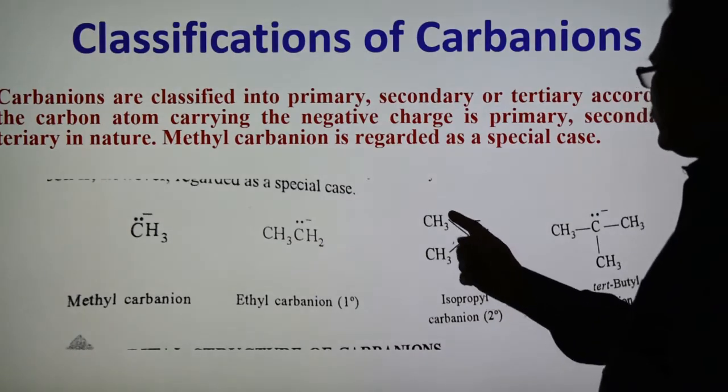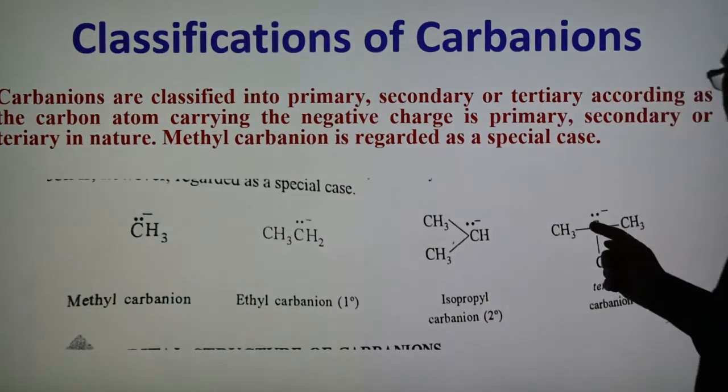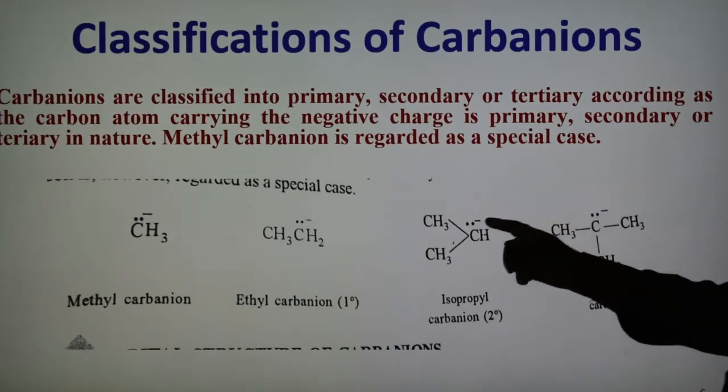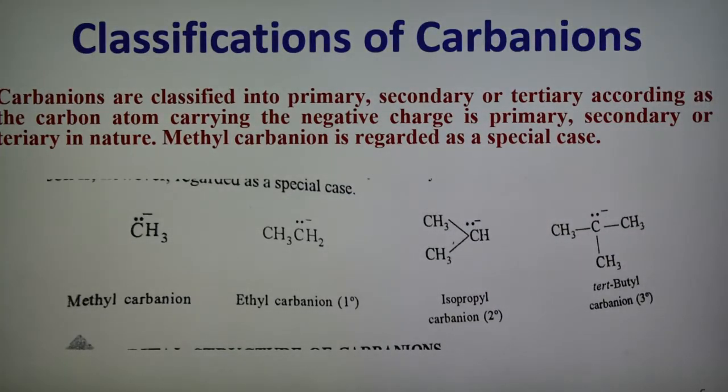Here the carbon is attached to 2 more carbon methyl groups, therefore it is secondary. This carbon is attached to 3, therefore it is tertiary. So this is tertiary butyl carbanion, and this carbon has a negative charge and 8 electrons in the valence shell. These are the 3 different types of carbanion: primary, secondary, tertiary.